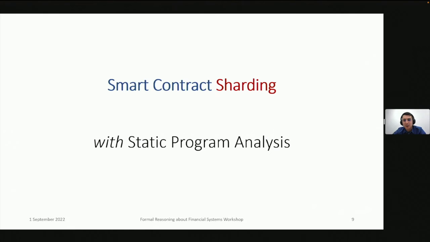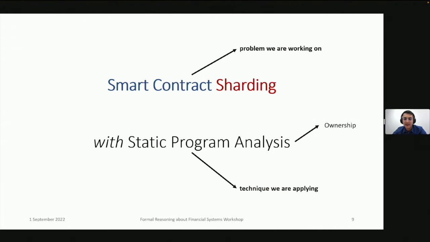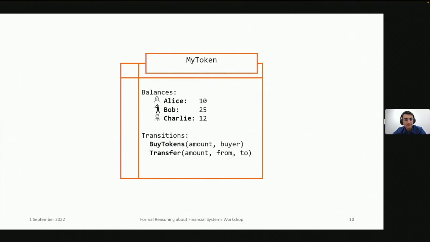So we're solving this problem of sharding smart contracts by having the consensus protocol look at the contract code to decide how to shard the contract. More precisely, the consensus protocol performs static analysis on the code of the contract, and we have two different kinds of analyses to enable sharding. We have ownership analysis, and we have commutativity analysis.